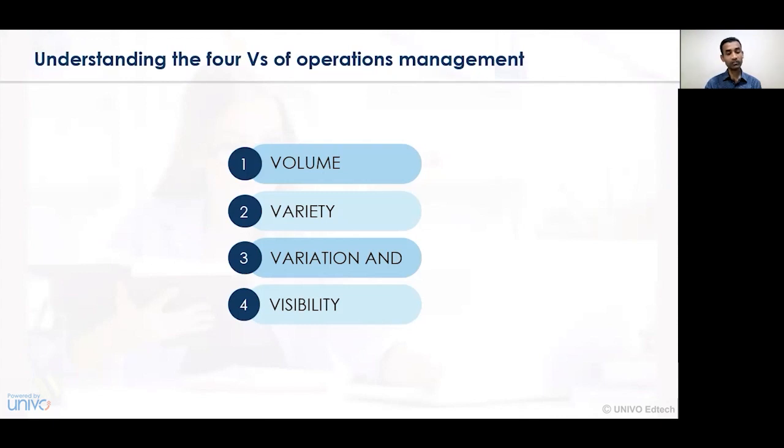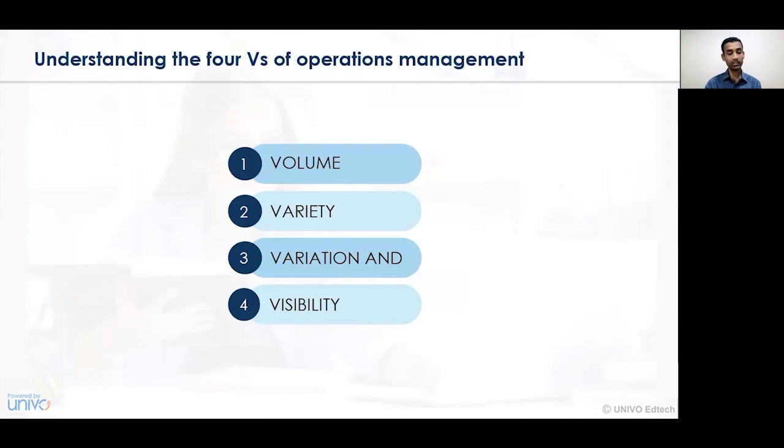Variation focuses on the availability of goods and services in different quantities or different terms. A particular product may be created in different qualitative and quantitative terms, and hence it is called the concept of variation. And lastly, visibility is the concept of availability of the product within the specified time period.